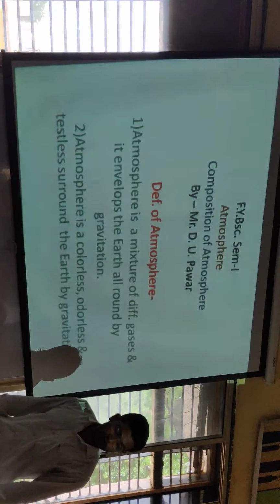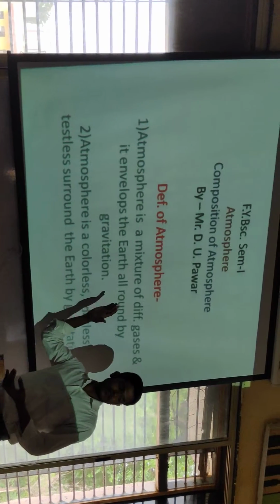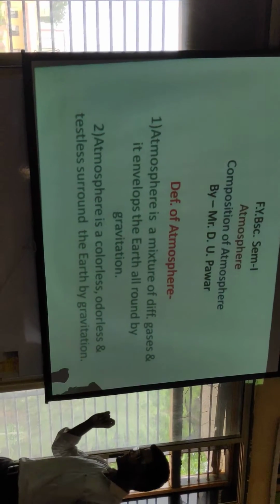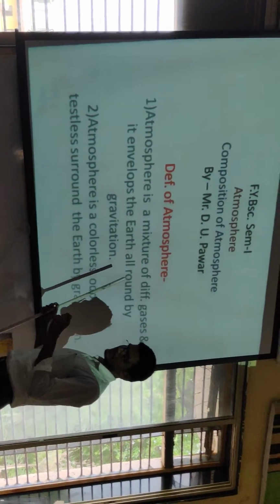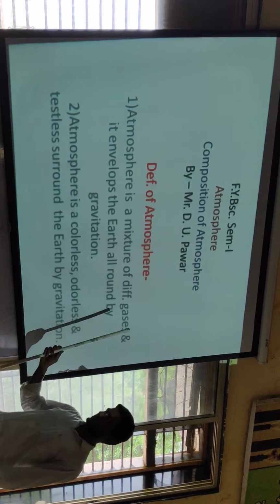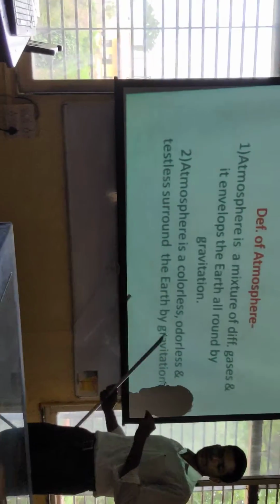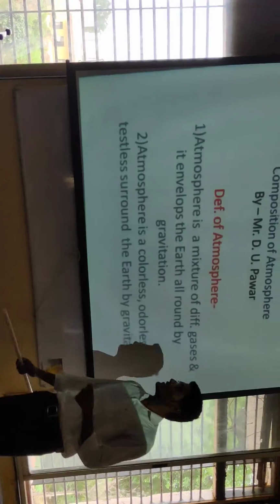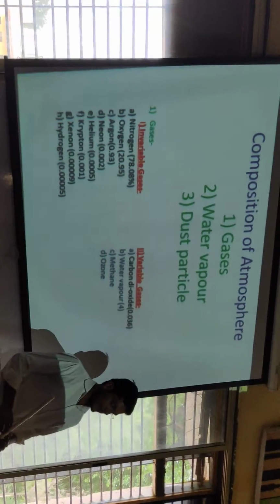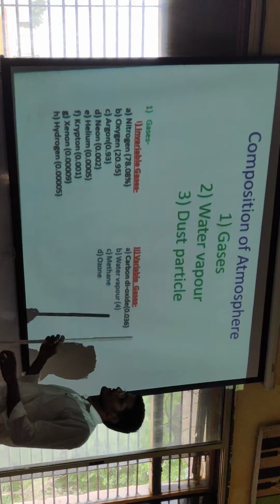The maximum atmosphere is found up to a height of 32 kilometers. Maximally 99% of all atmospheric matter is comprised between zero, meaning the surface of the earth, up to 32 kilometers, above which only 1% of the atmosphere is found. Our atmosphere is composed of three main factors: first the gases, second the water vapor, and third the dust particles.